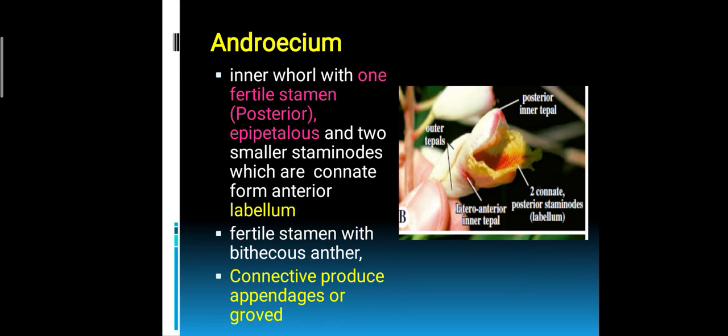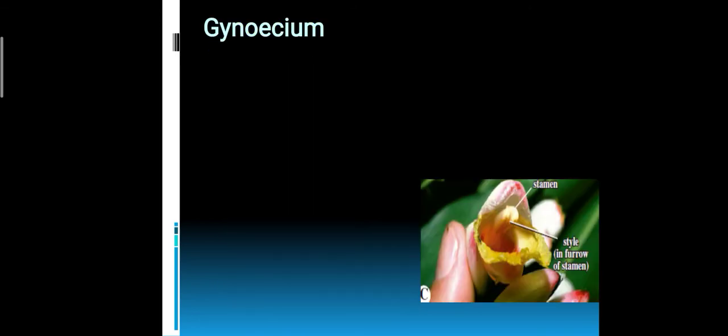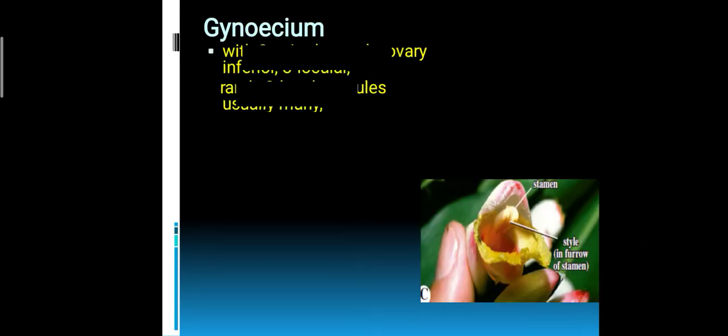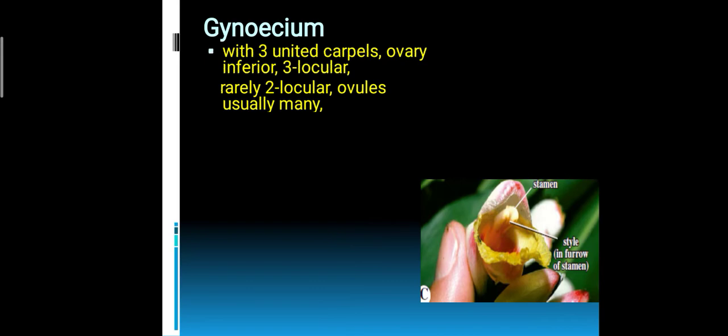In the outer whorl, 2 staminodes, petaloid staminodes, and one is reduced, inconspicuous or absent. Then look into the gynoecium. The gynoecium has 3 united carpels, an inferior ovary, a 3 locular ovary, rarely 2 locular present. Usually, as in the case of Zingiberaceae, it is tricarpellary and trilocular.